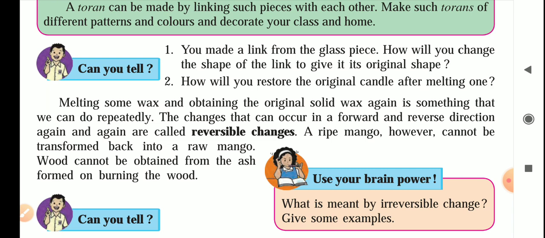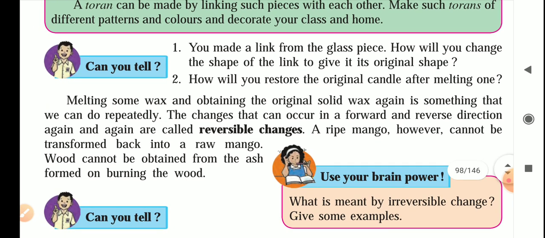The changes that occur in forward and reverse direction again and again are called reversible changes, such as the melting of wax and again making the original object. So it will be a reversible change. So changes that can occur in a forward and reverse direction again and again are called reversible changes.